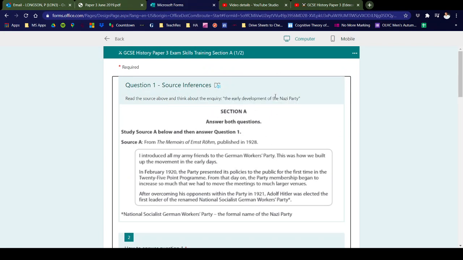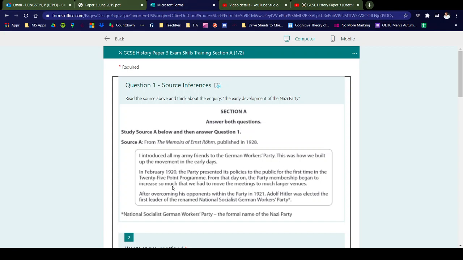So when we look at the source, we can see it comes from Ernst Röhm. It's his memoirs. They were published in 1928. So this was really before the Nazis became a major party. And he's written down his experiences at this time. And Röhm was the leader of the SA at a number of different occasions and was involved in the party early days. So he says, I introduced all my army friends to the German Workers' Party. This was how we built up the movement in the early days. So basically he's saying we built the movement up because of my friends.